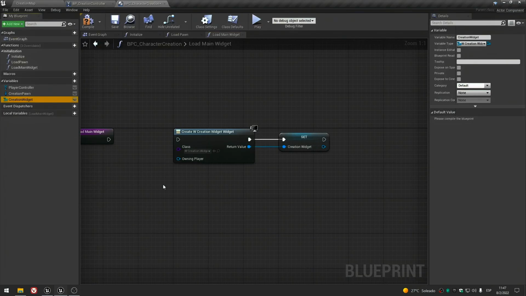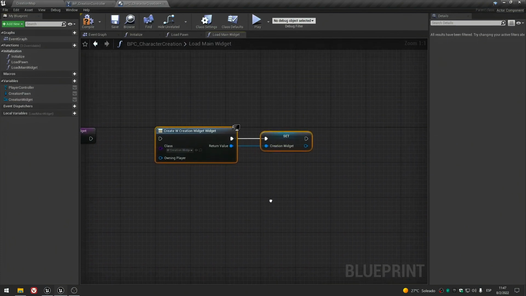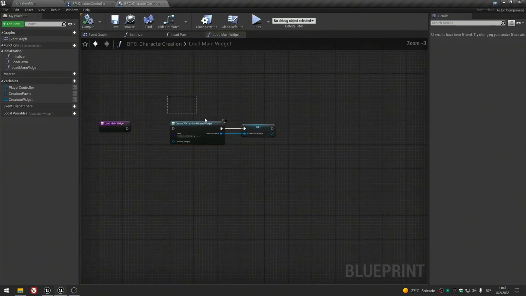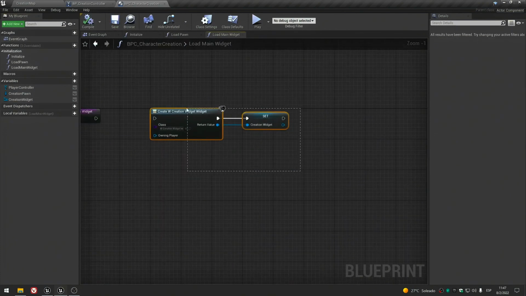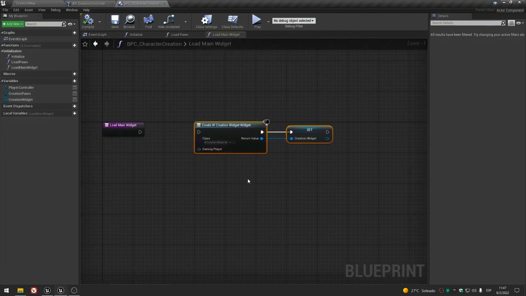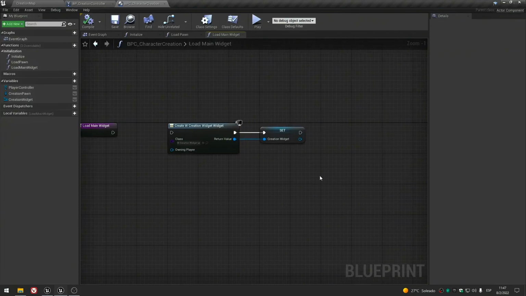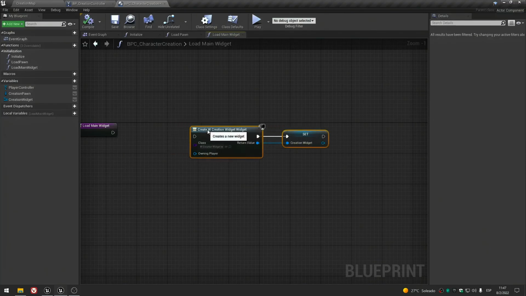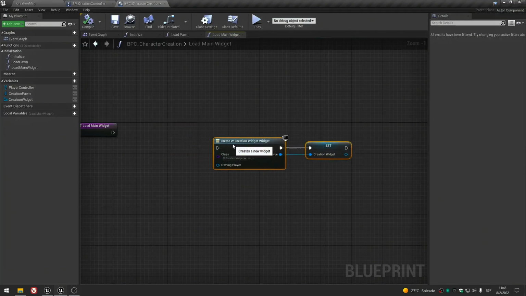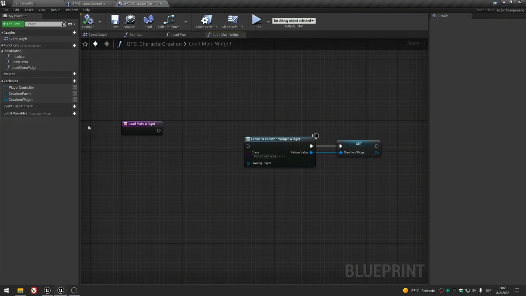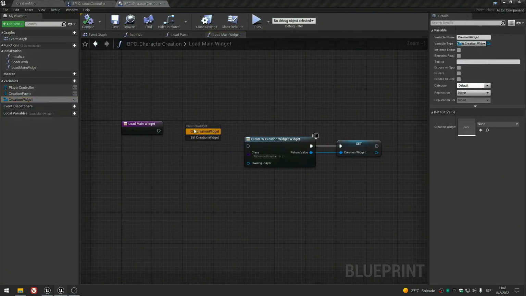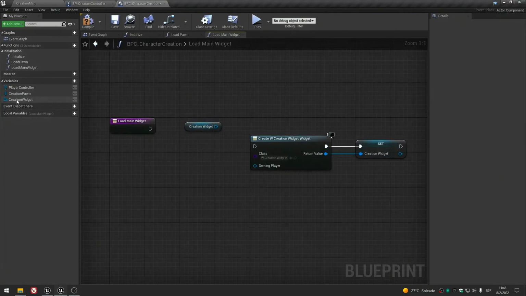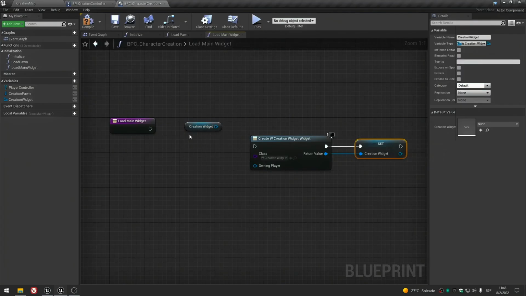And before we continue, I want to do another validation because maybe the widget is already there. Maybe it was created before because you load the character creation in game, and we will first check if there is a valid character creation widget in the system.